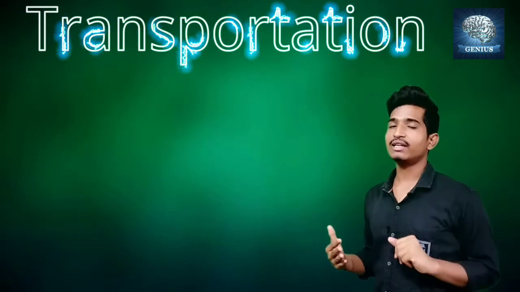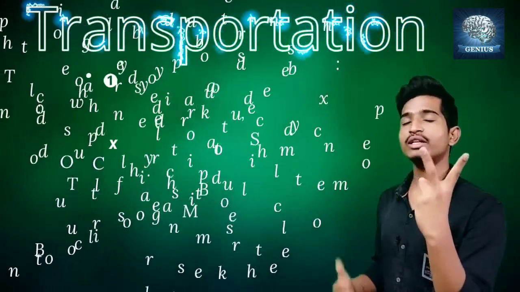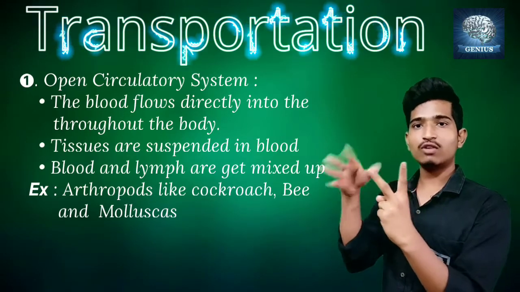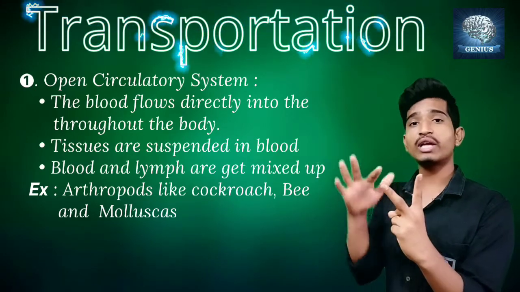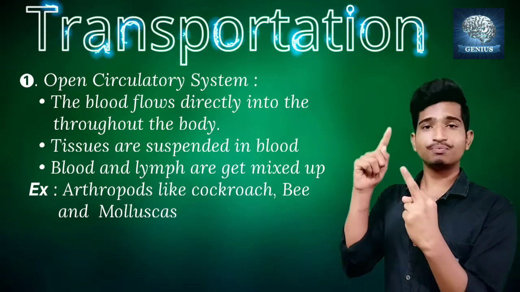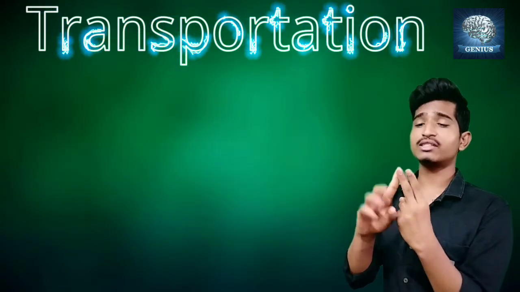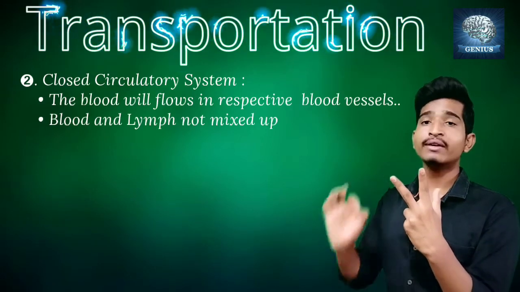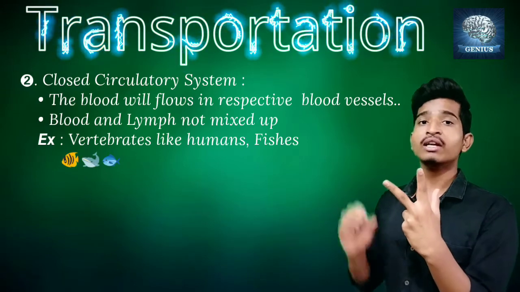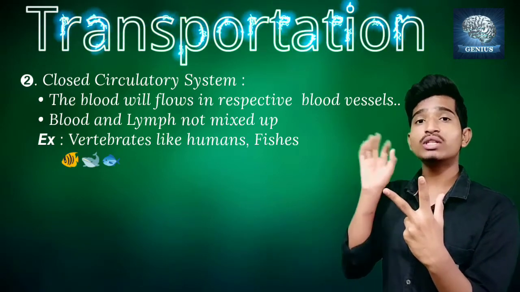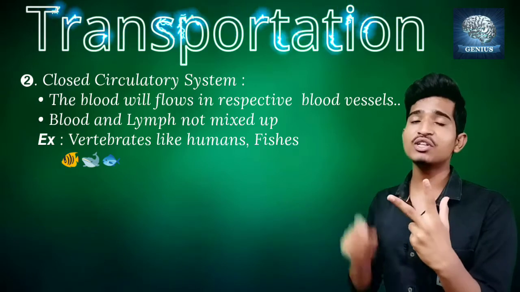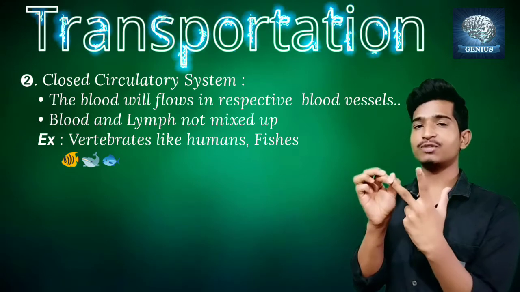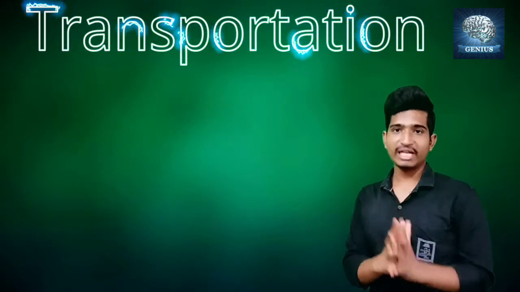We have two types of circulatory system called the open circulatory system and the closed circulatory system. In the open circulatory system, the blood flows directly into every part of the body. There are no blood vessels to carry the blood. In the closed circulatory system, the blood flows in a certain manner, through certain blood vessels. The blood is pumped into those blood vessels, which carry the nutrients to every part of the body. The advanced one is the closed circulatory system. This is about the types of circulatory system.